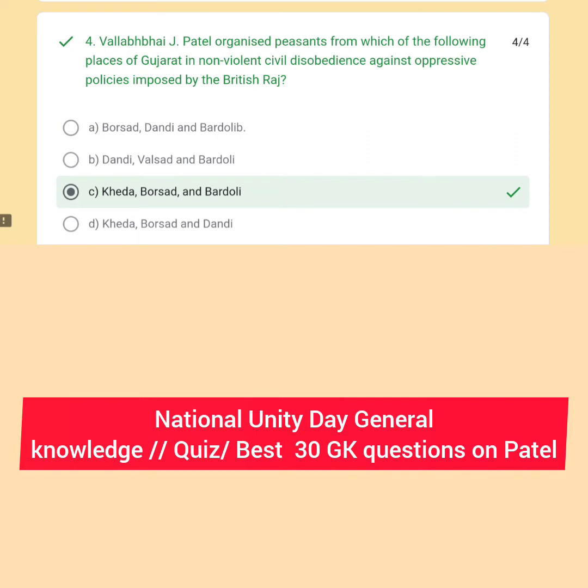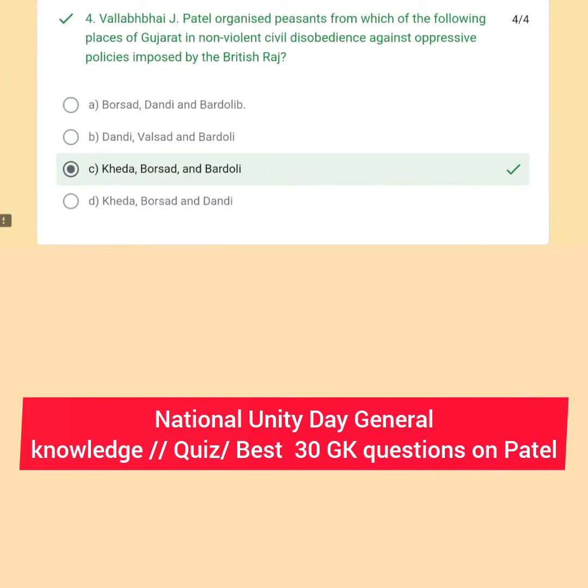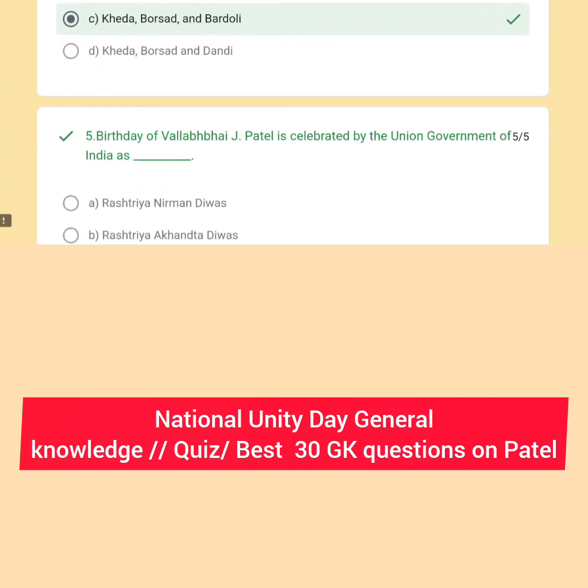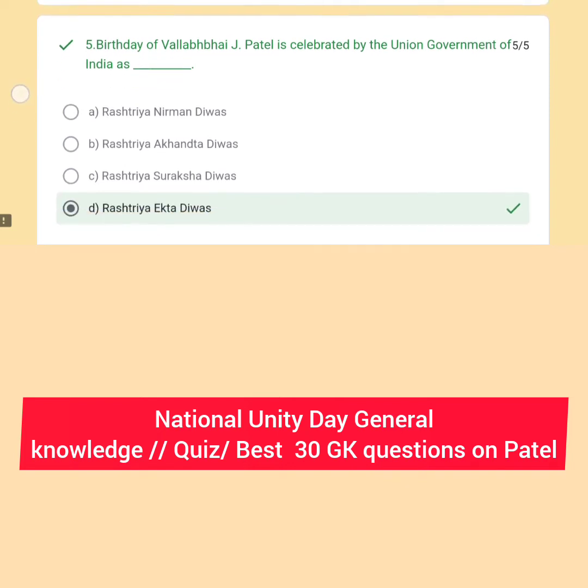Option C, Kheda, Borsad and Bardoli, three important places of Gujarat, where peasants took part in a non-violent movement against the oppressive tax policy imposed by the British government, led by Vallabhbhai Patel.